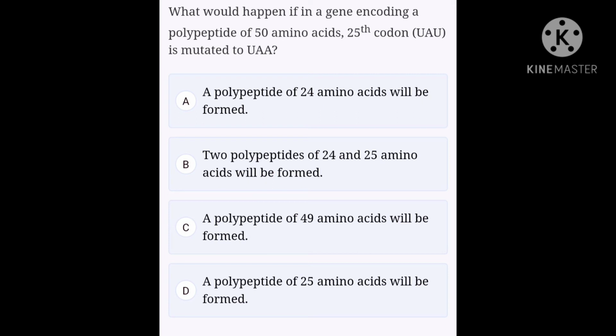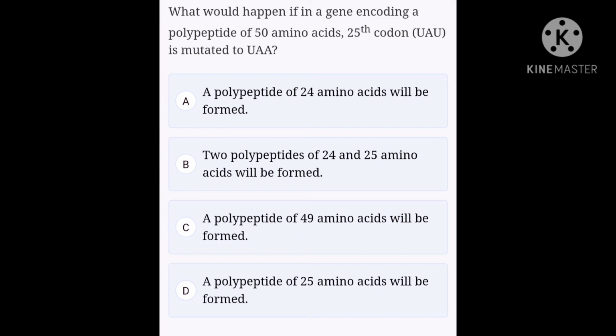Option D, a polypeptide of 25 amino acids will be formed. The process of translation requires transfer of genetic information from a polymer of nucleotides to a polymer of amino acids. The three-letter nucleotide code of DNA and RNA is termed as codon. These are termed so since they code for amino acids by the ribosomes during the translation process.